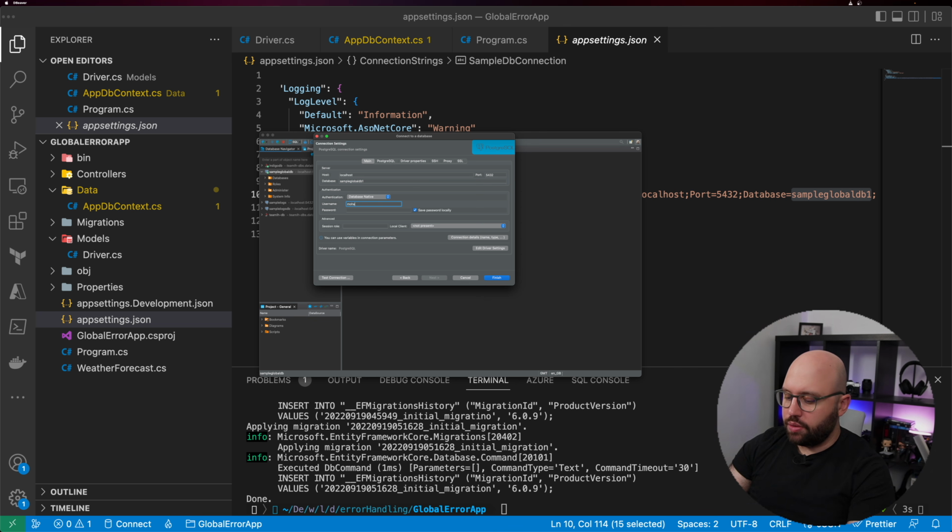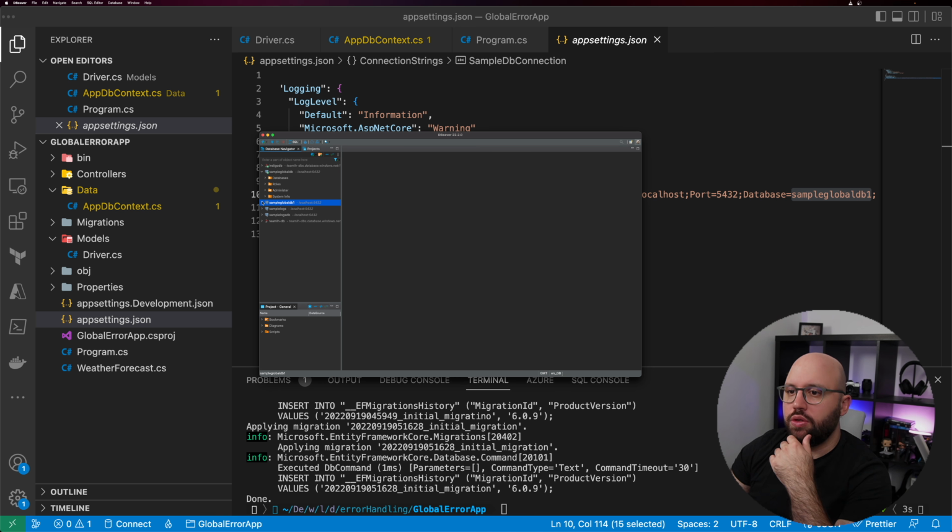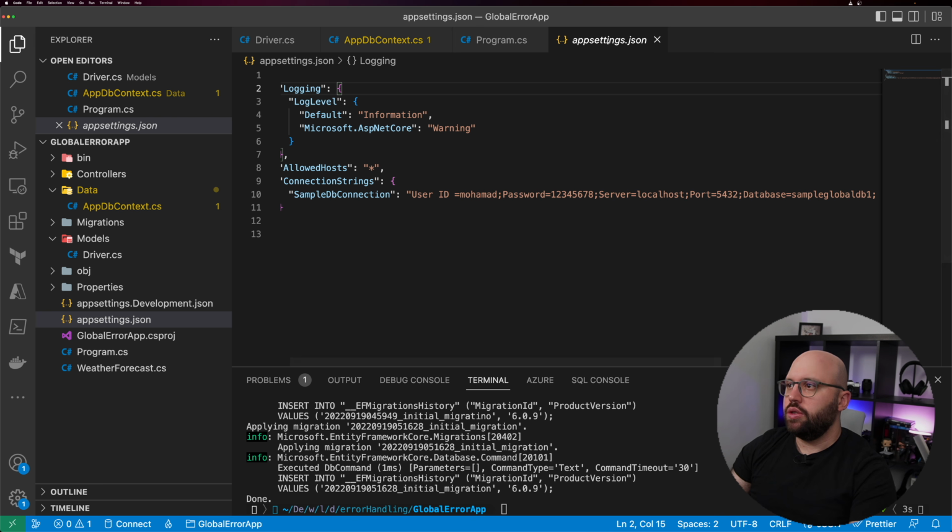The username was Mohamad, and the password was 1234567, and let's do a test connection. Perfect, and now finish. Now if I open this and take a look at my database, I should be able to see inside that I have my tables, and I see here the driver table. Perfect.